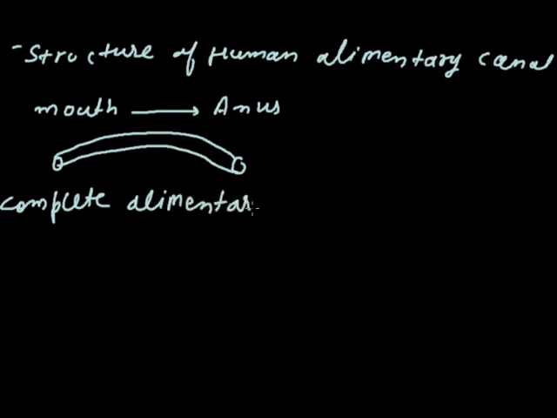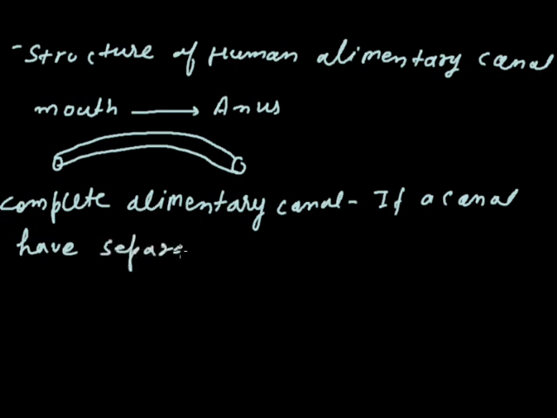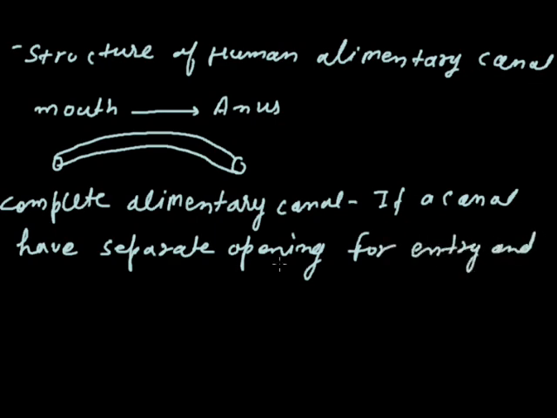If I would like to say what a complete alimentary canal is, it is a canal that has two different, separate openings for entry and exit of food.